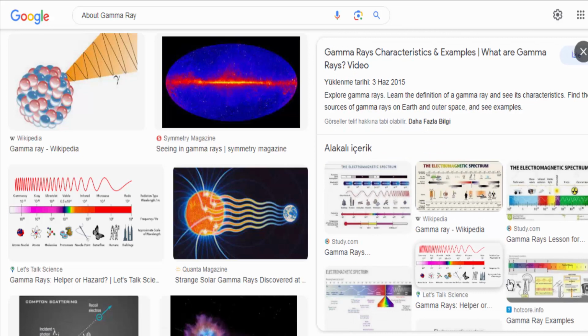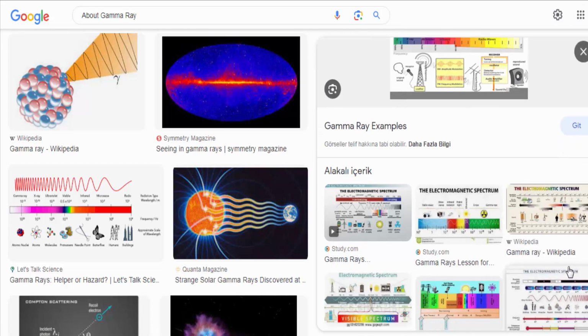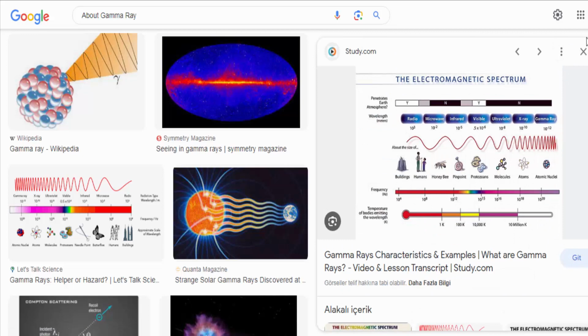Origin. Gamma rays are typically emitted during nuclear reactions and radioactive decay. They can be produced by processes such as nuclear fusion, nuclear fission, and the annihilation of matter and antimatter.